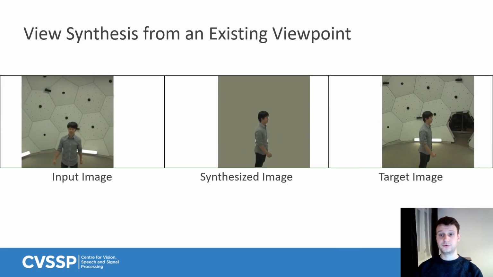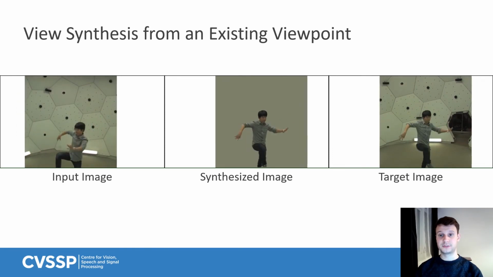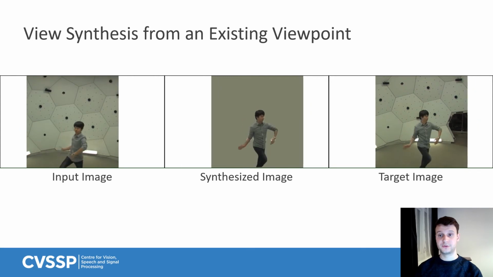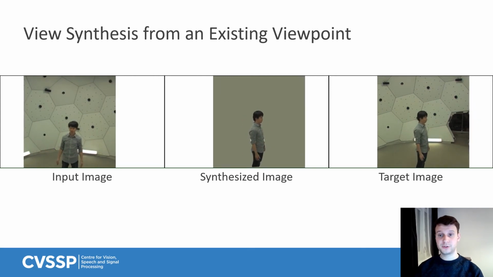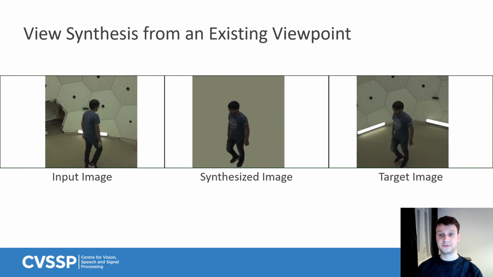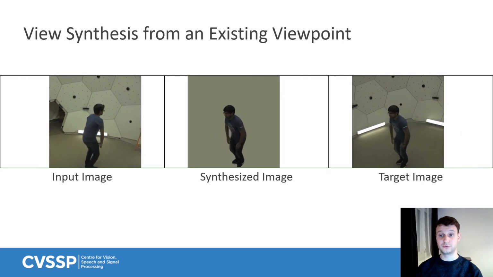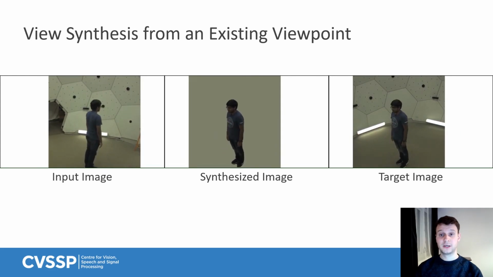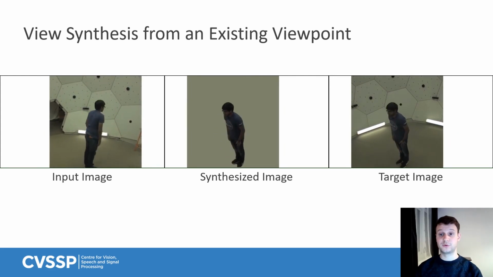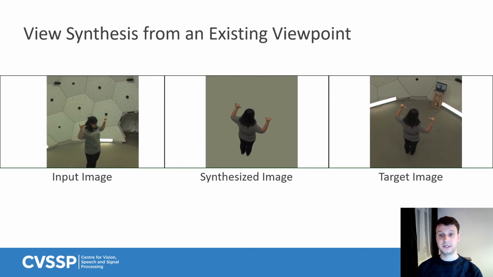This video shows how we can perform novel view synthesis of known subjects in previously unseen poses using Panoptic Studio data. From the input image on the left, we extract the pose and appearance before rendering the primitives in the novel viewpoint and producing the synthesized image which resembles the target image on the right. This process mimics what happens during training. As we can see, our approach is able to handle large view changes while preserving fine-grained details such as the fingers or the folding of the cloth.